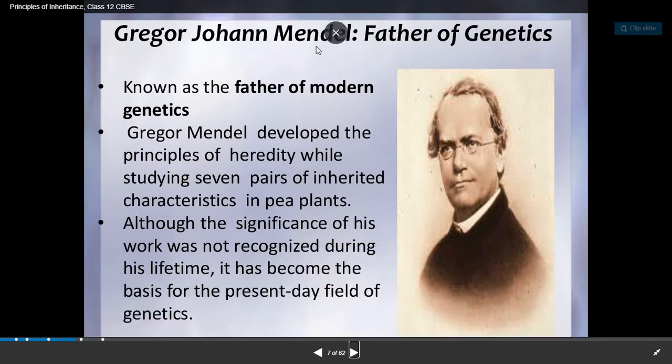Now the most important person who contributed in the field of genetics is Gregor John Mendel, also known as the father of genetics, because he was the first person to establish the field of genetics, and the major contribution in genetics is due to him.